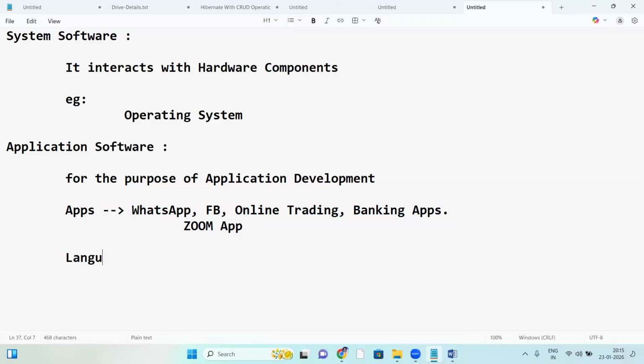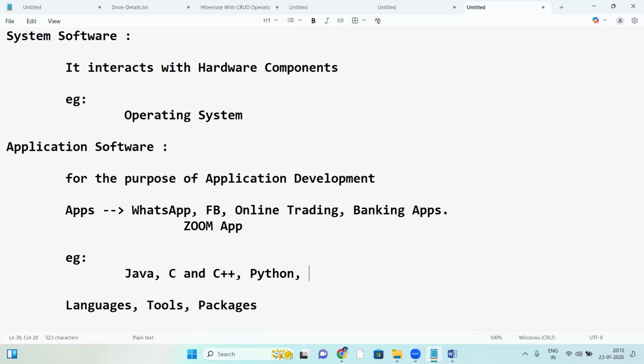There are many languages, tools, and packages that we are using. The best example of application software is Java. Java is application software. C and C++ are application software. Next, Python, databases, maybe Hadoop, and .NET. There are many things here.